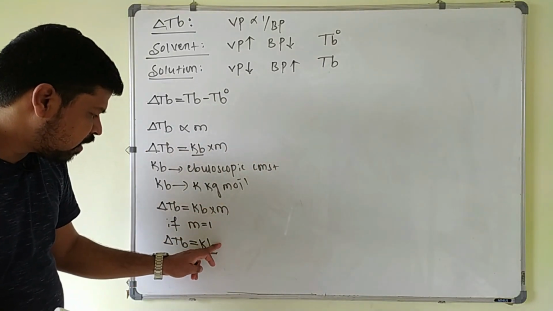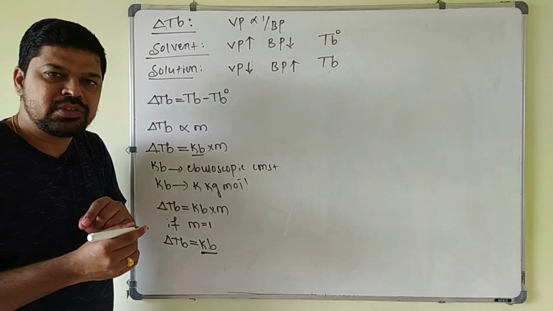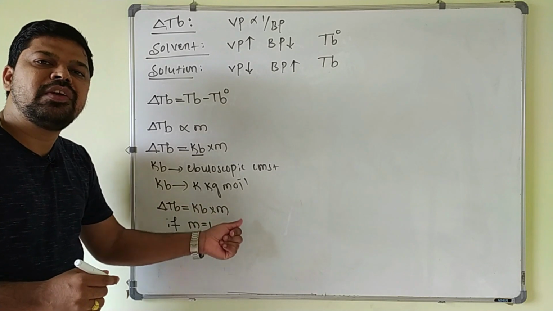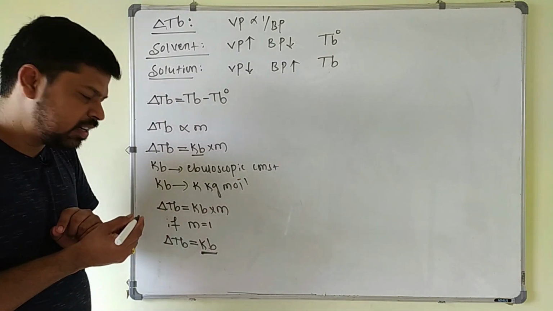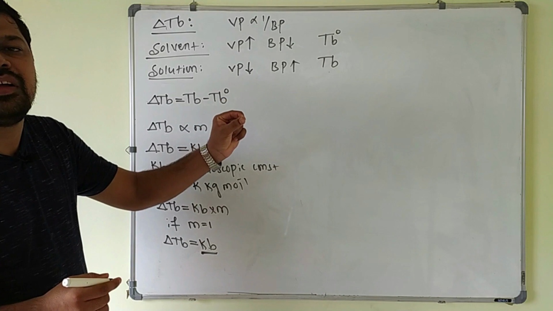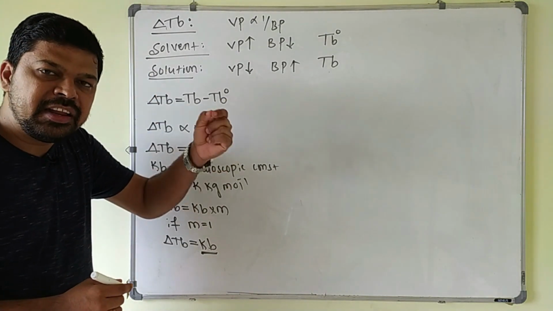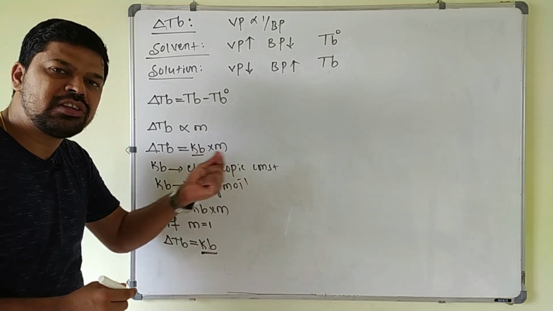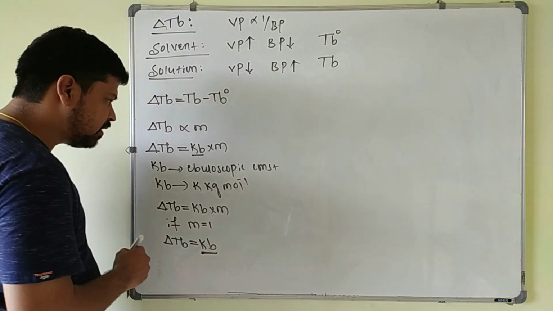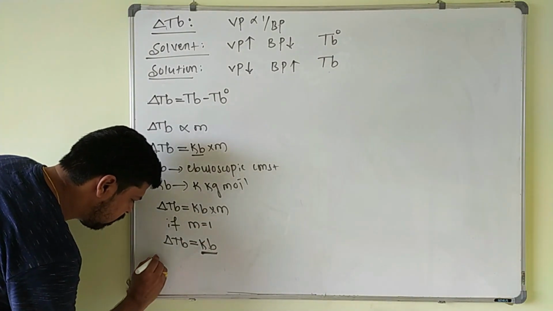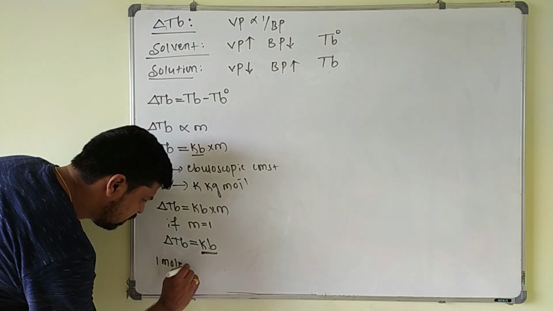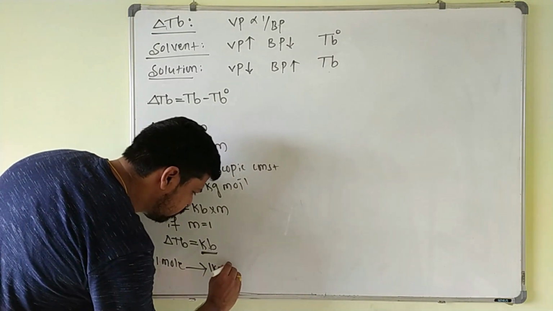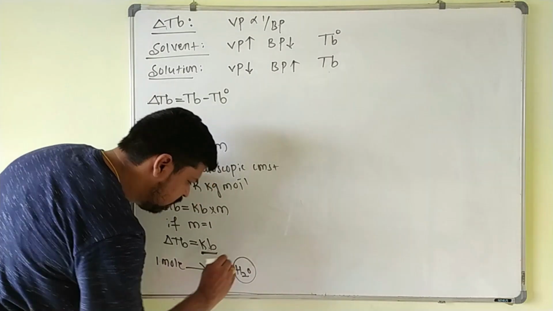It is the increase in the boiling point produced, or elevation in the boiling point, when 1 mole of solute is added to 1 kg of the solvent. Then how much amount of boiling point is increased? That is called the molar elevation constant, the ebullioscopic constant. For example, if I take water, 1 mole of solute is added to 1 kg of water. So what happens here?